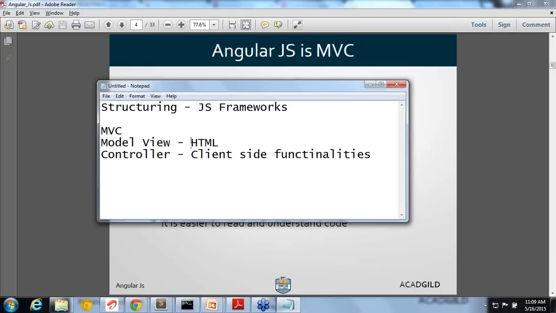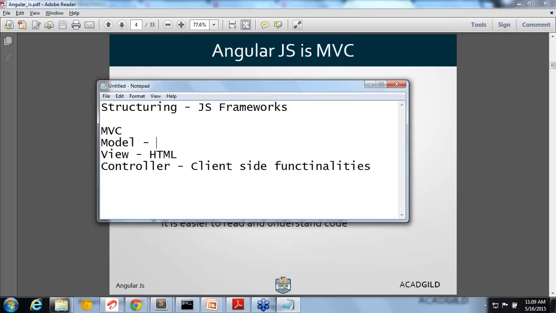And the model is just the data, whatever data you are getting, maybe from the backend or whatever you are creating. So these three are separated. There is a clear separation, and Angular is following this MVC pattern, which is a very famous pattern available in several languages. Same way, AngularJS is following the MVC pattern. Fine.